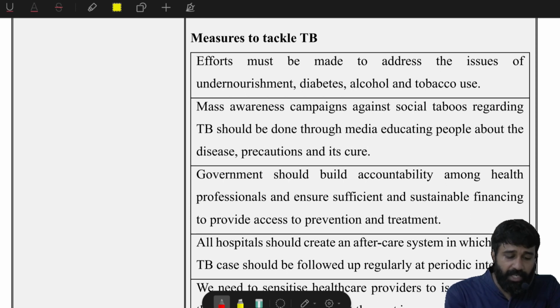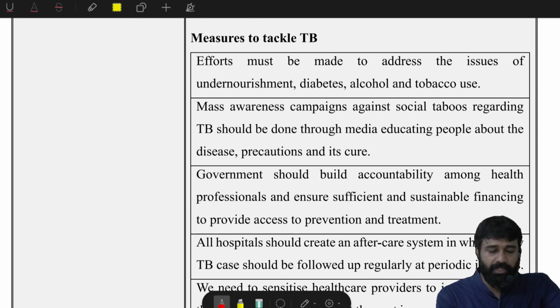Next, measures to tackle TB. How will you tackle this issue? First, awareness, education, empowerment, these are fine. And the role of society, civil society and media, this is also fine. But you need to give specific solutions for these kinds of problems. You need to find other solutions also, not only in this model answer.